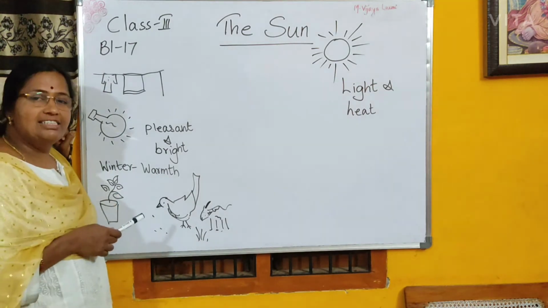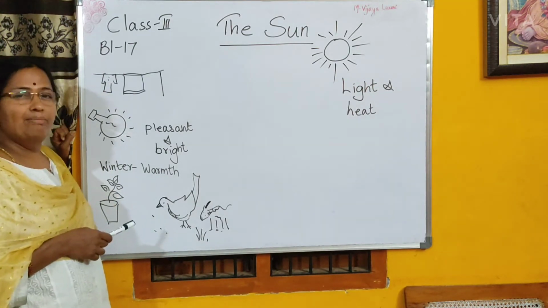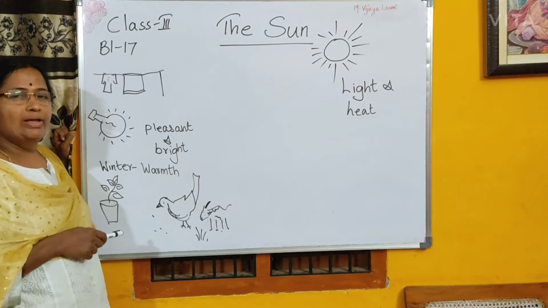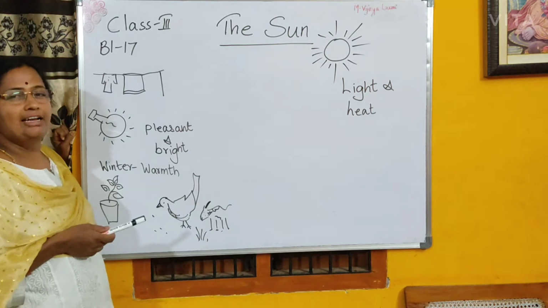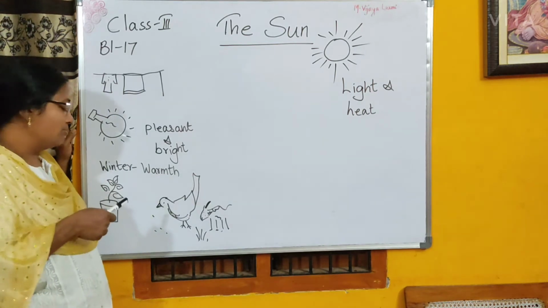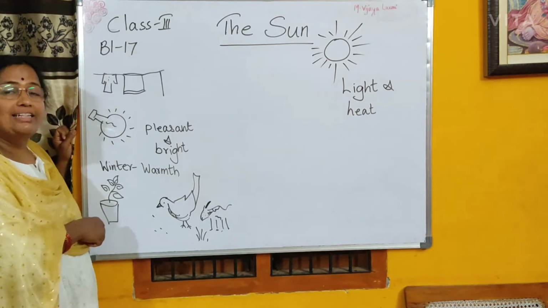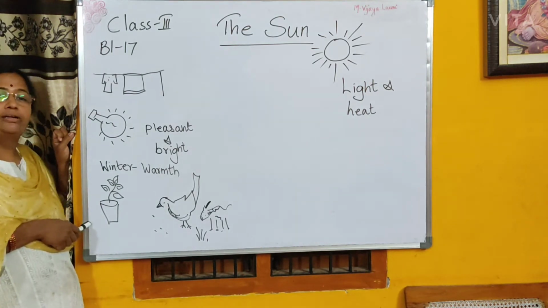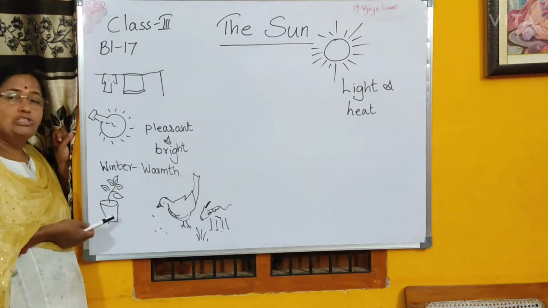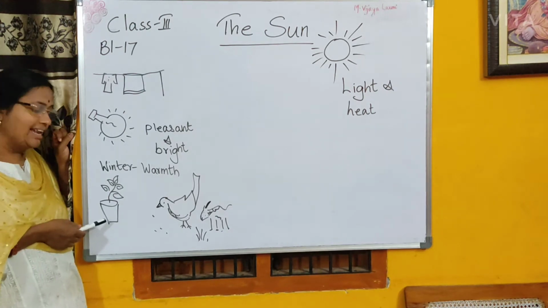And in the winter season we feel very warm if we sit under the sun. In the afternoon you see people sitting on chairs or sitting under the sun and enjoying the warmth. They feel warmth. Then for plants to make their own food and in order to live also, they need sunlight.